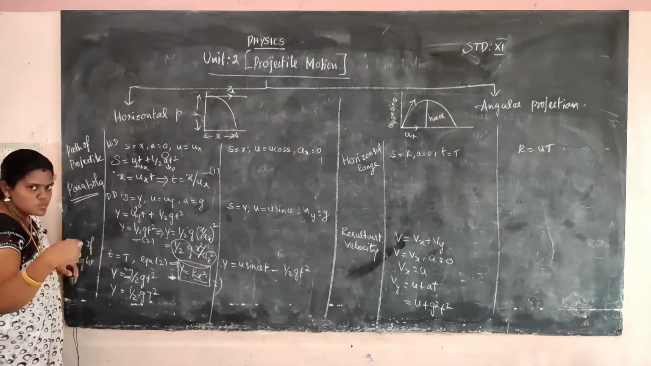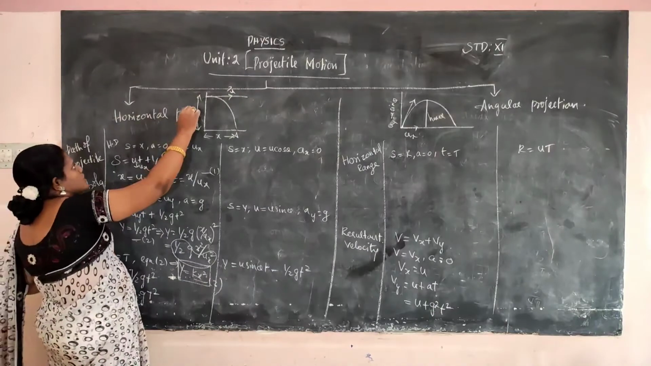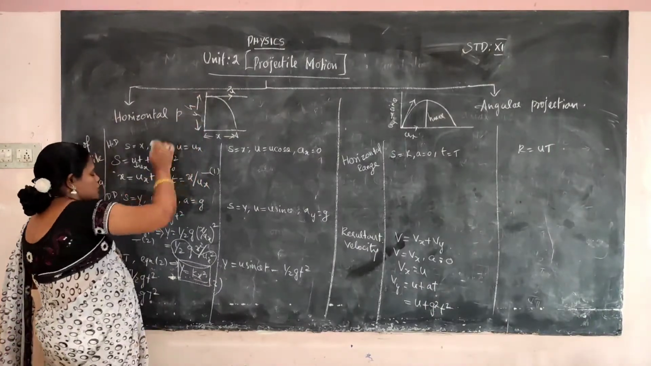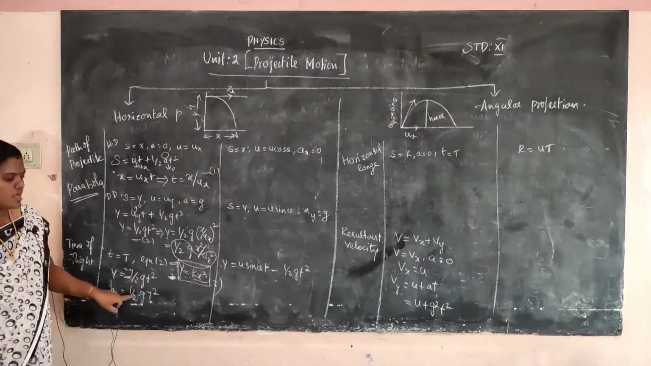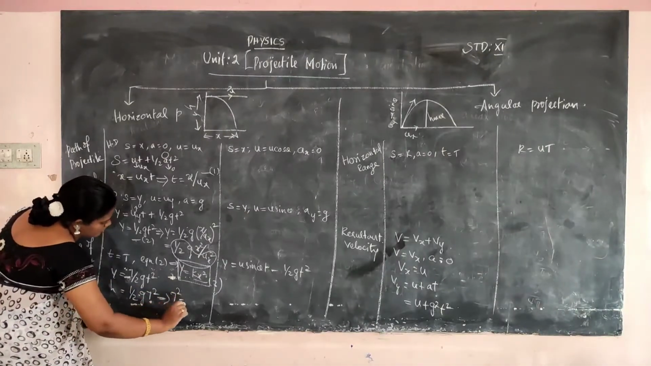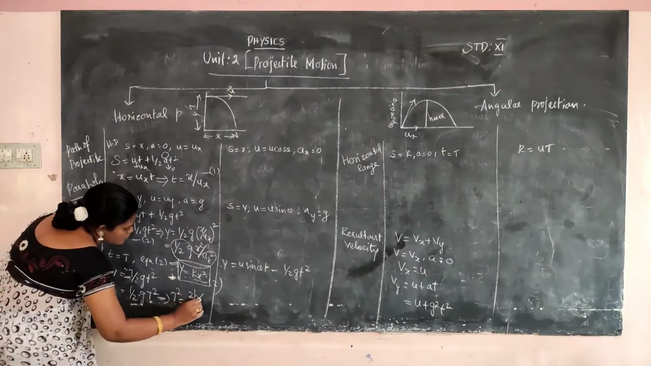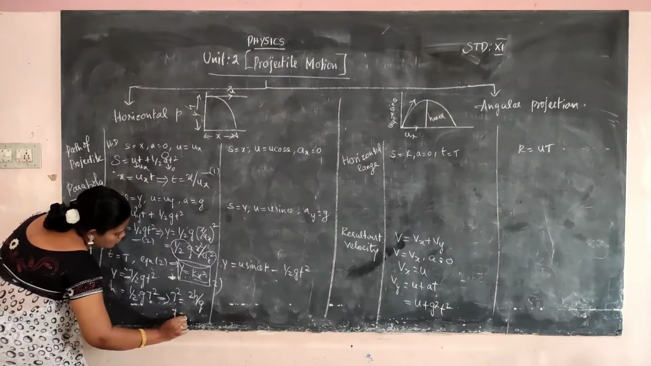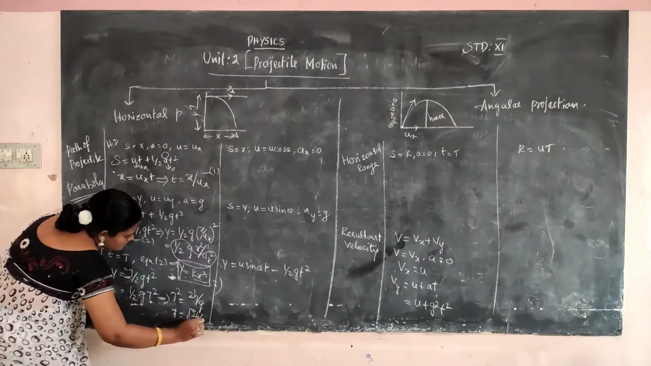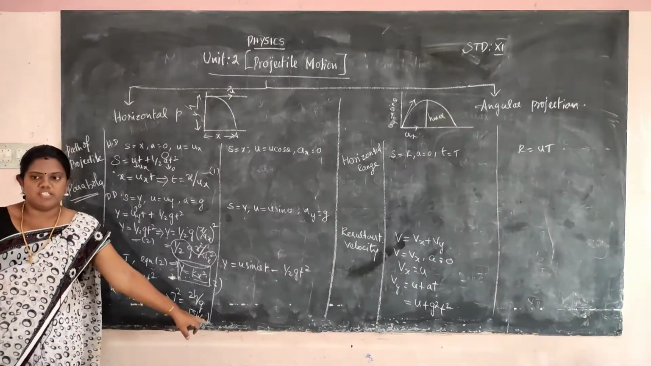We have to replace y with h, because y will be equal to h. This is the height, so put h instead of y: h is equal to half g capital T square. We want T, so T square is equal to 2h by g. So T is equal to root of 2h by g. Clear? So time of flight T is equal to root of 2h by g.